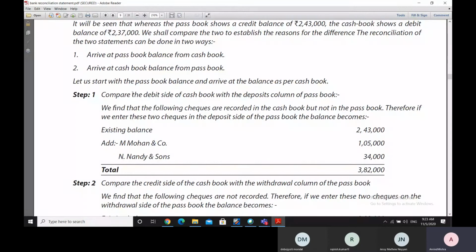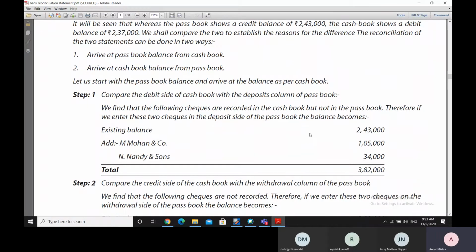For example, here you can see the step 1 being listed out, that we have compared the debit side of the cash book with the deposit column of the passbook, and we have found that there are 2 checks. We have found that the following checks are recorded in the cash book, but they are not there in the passbook.